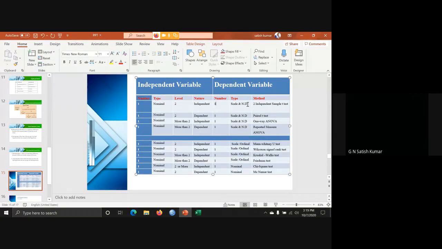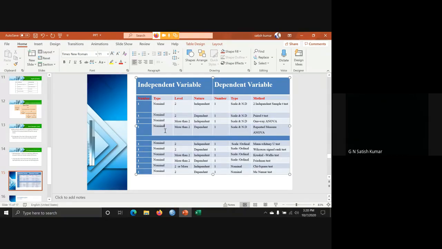ND means normally distributed, and this is the method. If you see the second one, nominal data with two levels, but they are dependent, then you are going to use the paired t-test. Like we say specialization, more than two levels, like marketing, finance, and HR. They are independent. When you come to GPA score, it is only one scale data, normally distributed, then one-way ANOVA must be used.